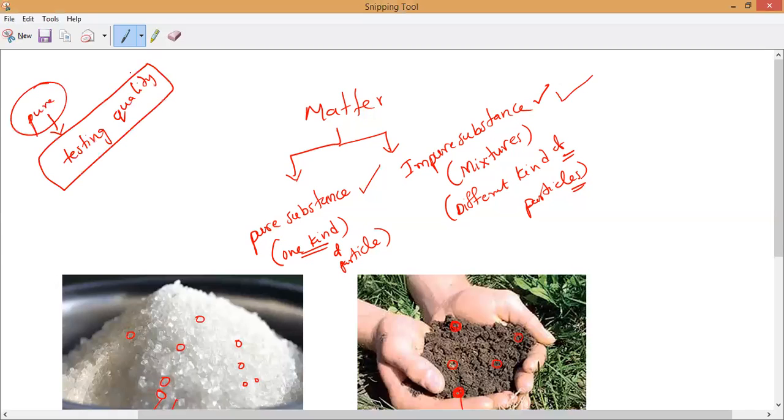If it is of best quality, we say pure substance. If it is not, we say it is spoiled, impure. But in chemistry, pure means a substance must contain one kind of particle. Impure or mixture contains different kinds of particles. That is the meaning of pure in general language and in chemistry. I hope everybody is clear. Any doubt? Are you clear, Mitakshri? Yes, sir.